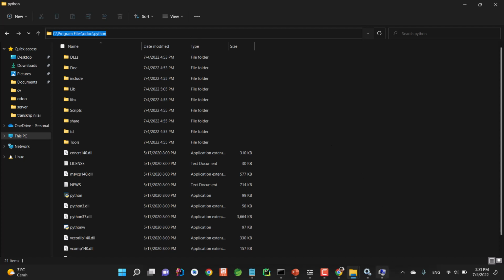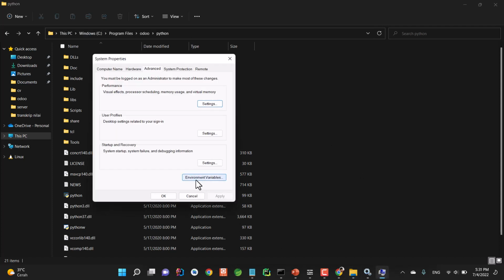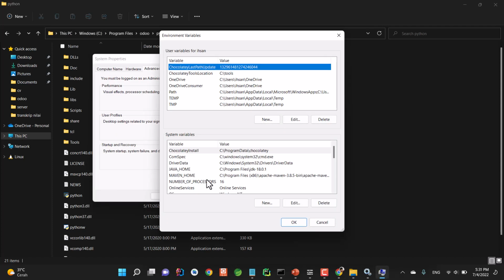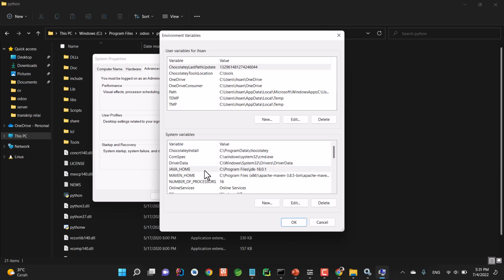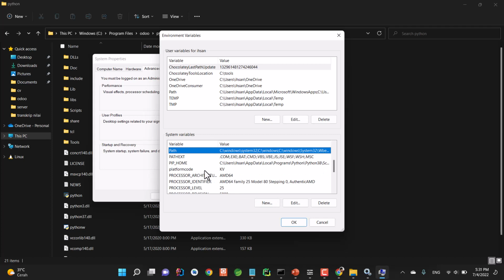So I'm going to copy this and open the environment variables and click new and set the variable name as PYTHON_HOME, and the variable value is the path that you copied. So just click OK and then go to Path.